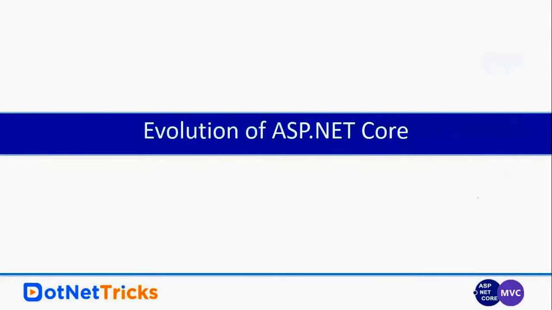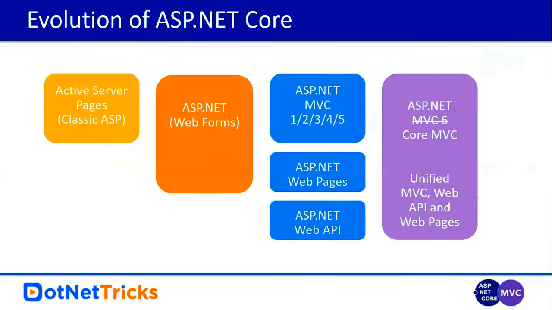Now let's see the evolution history of ASP.NET Core. I know you are already working as web developers and you have used ASP.NET Web Forms, and some of you might have used classic ASP for web development as well. We have classic ASP, initially introduced by Microsoft for web development. After that, we have ASP.NET Web Forms. And after that, Microsoft introduced ASP.NET MVC. In the case of MVC, we have MVC 1, 2, 3, 4, and 5. So 5 is the latest version of MVC.